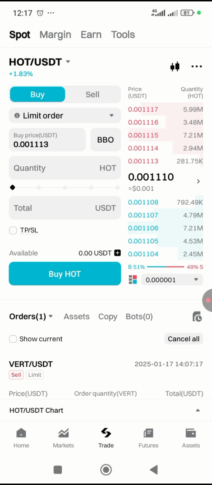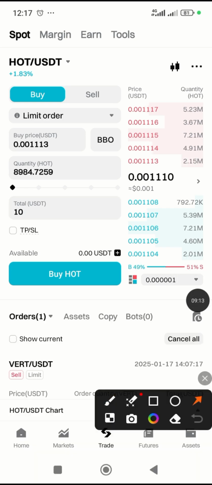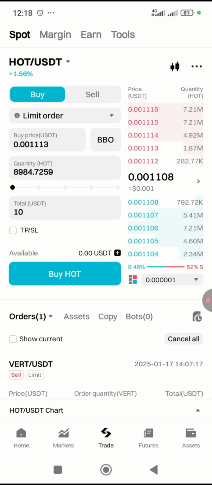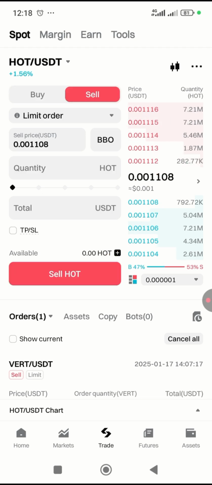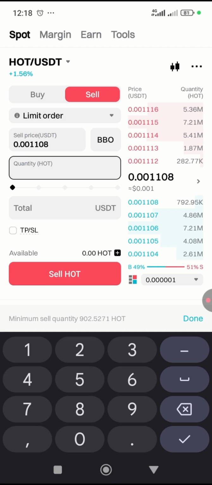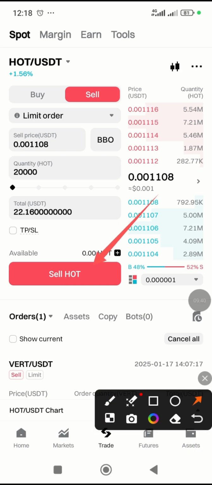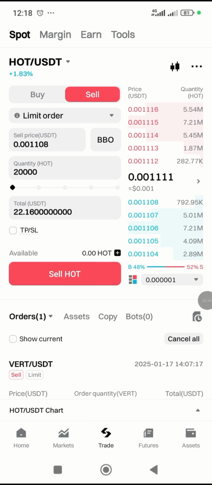So let's say on HOT now, I deposited 10 USDT. You just tap on this buy. We'll be using the limit order. You just tap on buy, and when the trade is picked, you can immediately come back to this sell button. Let's say the 10 gives us 20,000 HOT. You just tap on sell again, and immediately it will sell, which is the first aspect, the trading on spot, which was the first criteria they told us.